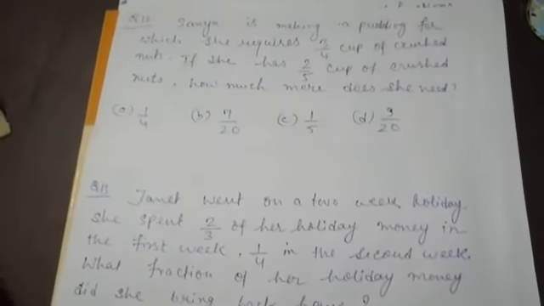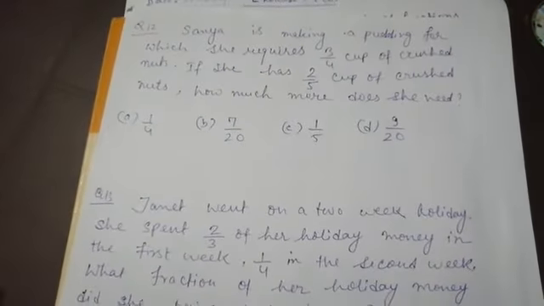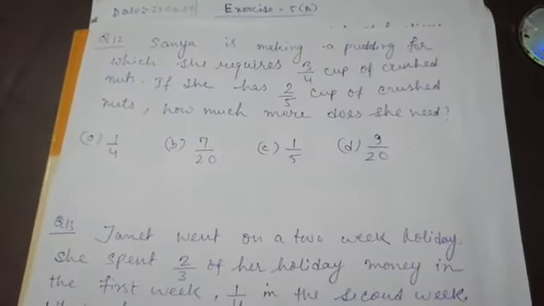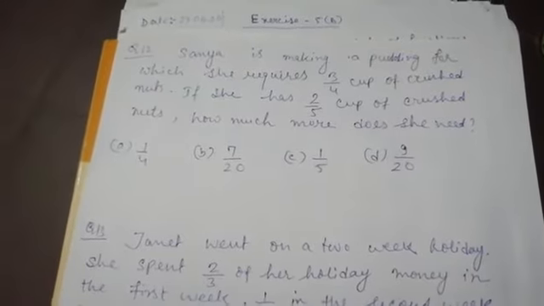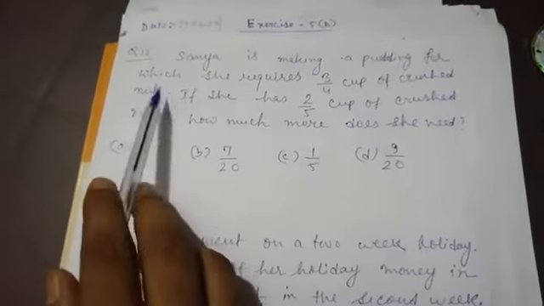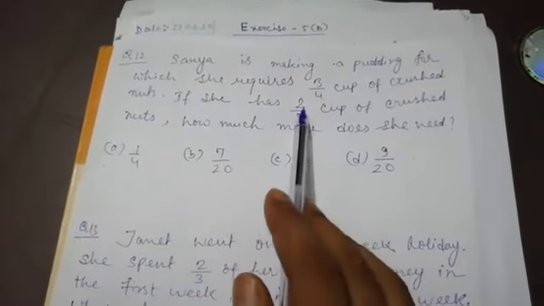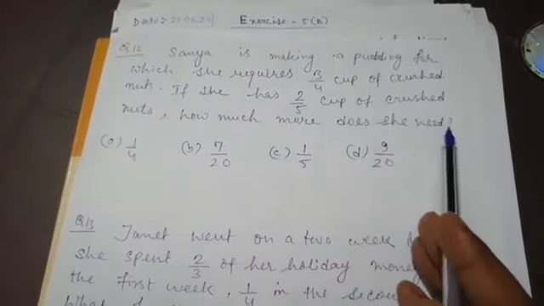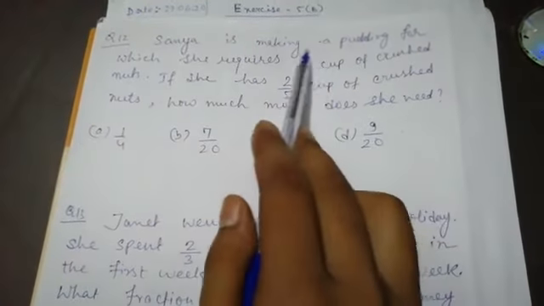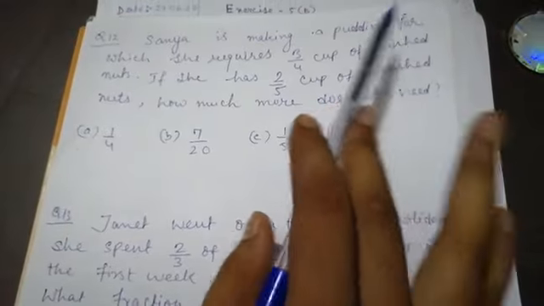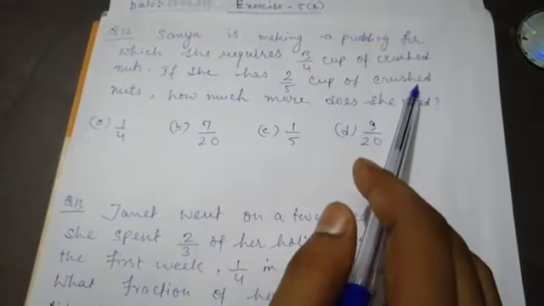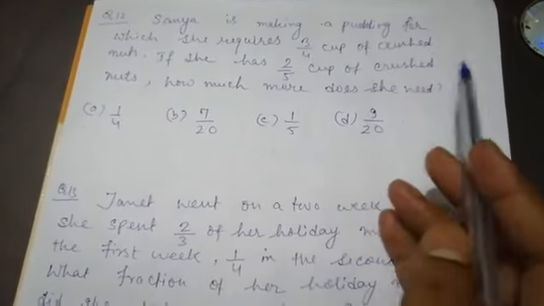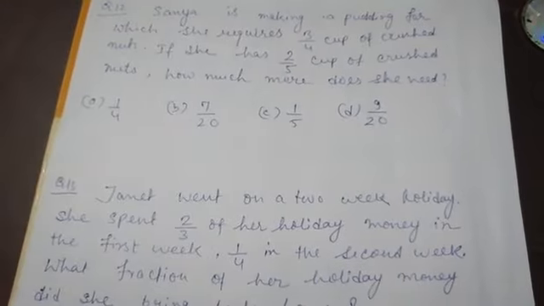Now all of you see question number 12. Your question number 12 says Sanaya is making a pudding for which she requires 3/4 cup of crushed nuts. Okay, got it? 3/4 cup of crushed nuts. If she has 2/5 cup of crushed nuts, then how much more does she need? Very simple question. 3/4 cup is required, but she has 2/5 cup of crushed nuts. So if I subtract, then your answer will come.